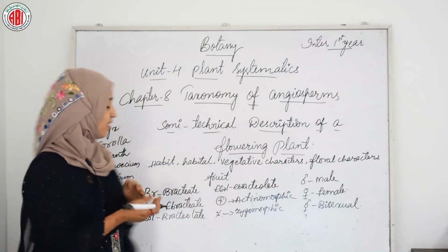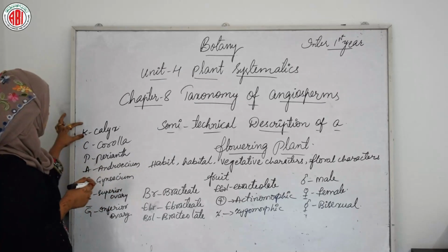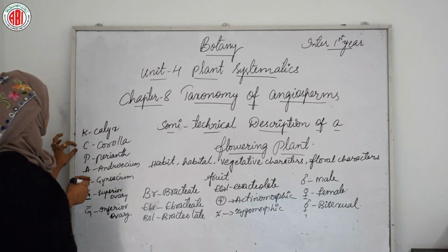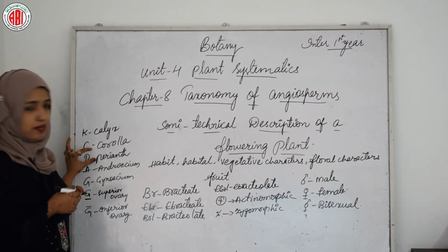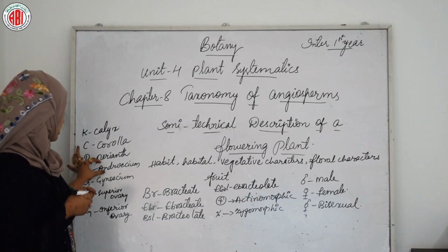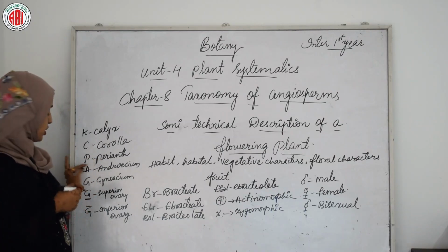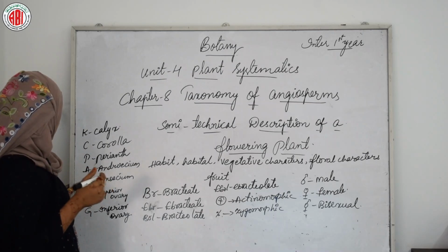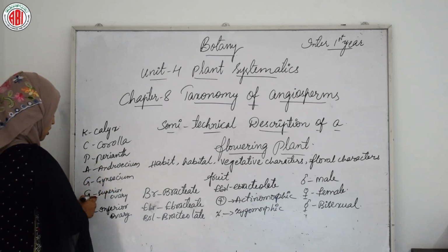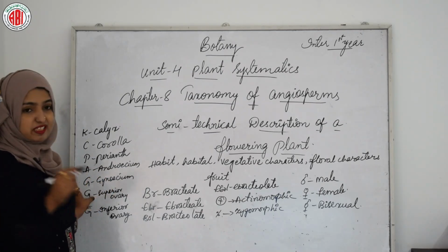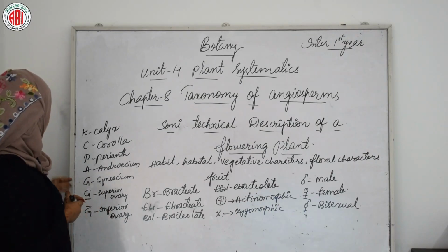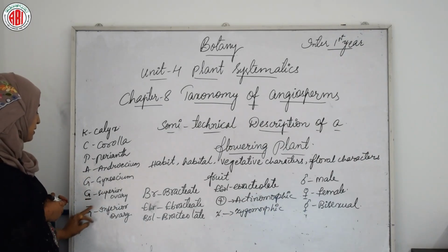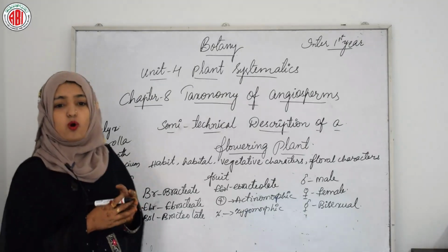If we proceed forward, we can see that in a floral formula, K refers to calyx, C refers to corolla, P refers to perianth, A stands for androecium, G stands for gynoecium. G with a bar or a hyphen drawn below the G means that it is a superior ovary, and if we reverse that symbol, then it means that it is an inferior ovary.